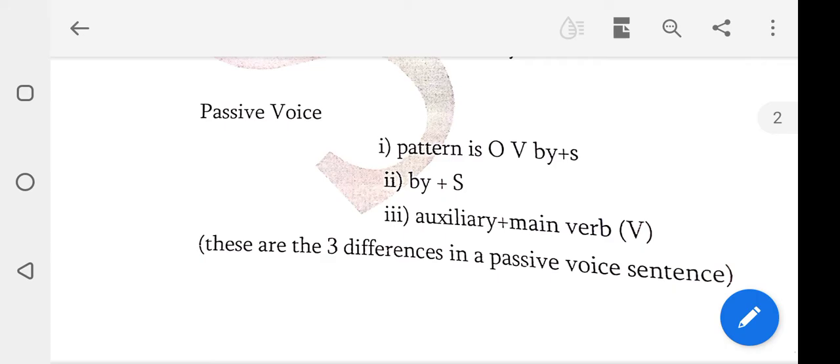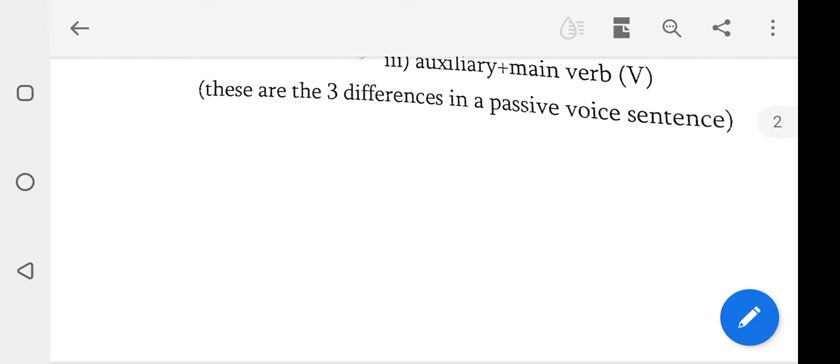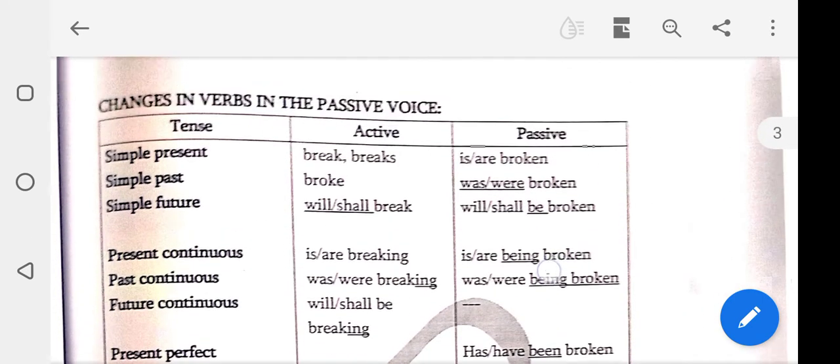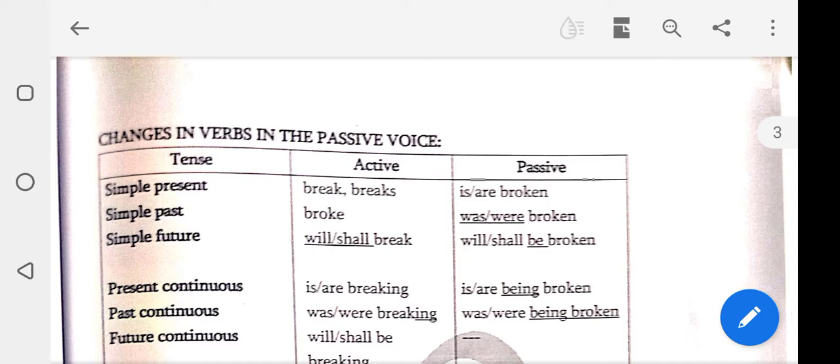In this passive voice pattern, you already know very well: object, verb plus subject, by plus subject, auxiliary plus main verb. These are the three differences in a passive voice sentence. See, changes in verbs in the passive voice. Simple present in the active is break or breaks, verb or verb plus es sometimes, which changes in the passive to is or are broken. Simple past, broke, in the passive is was or were broken.